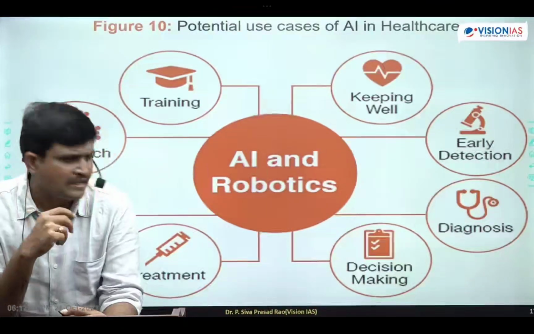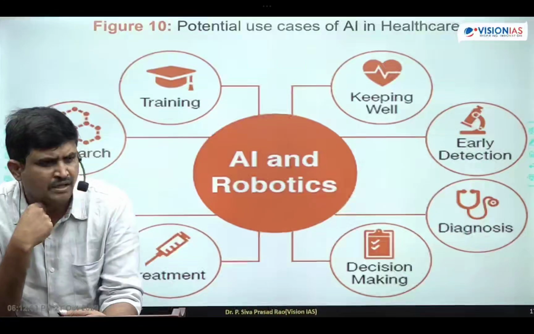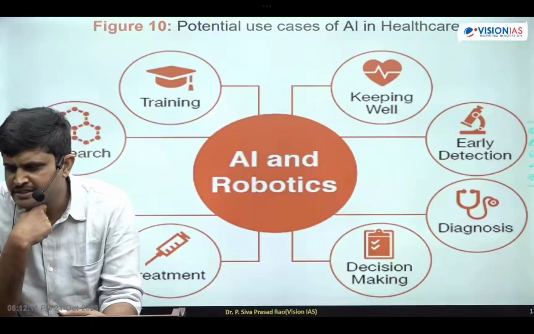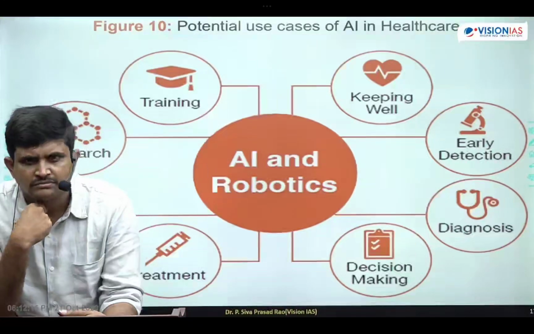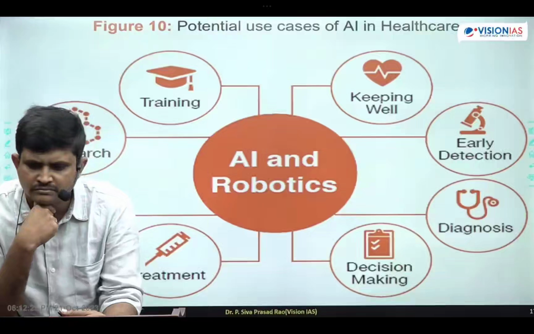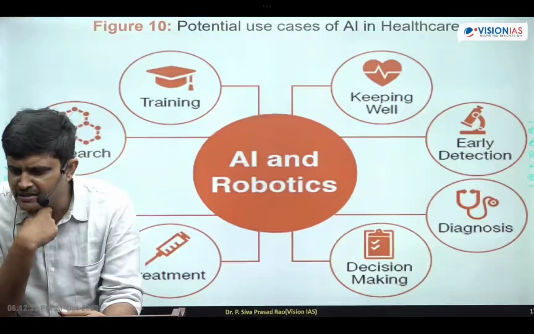Another one is early detection of diseases such as cancers, diabetes, and heart-related diseases. Heart-related diseases can be handled easily.